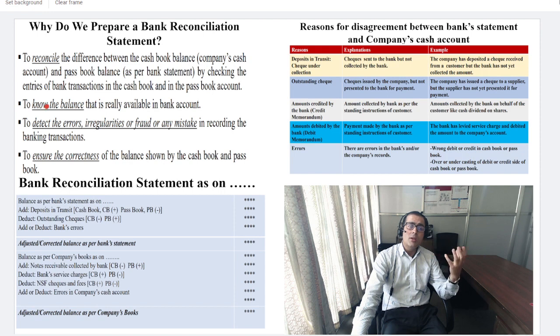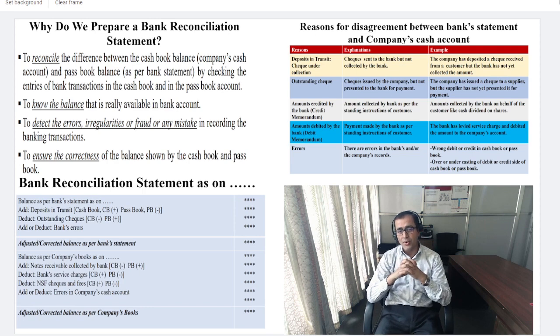Basically, we know the balance that is really available in the bank account, and the third one is all about detecting errors, irregularities, fraud or any mistakes in recording the banking transactions. So we try to ensure the correctness of the balance shown by the cash book and the passbook, for which we have to prepare the bank reconciliation statement, friends.